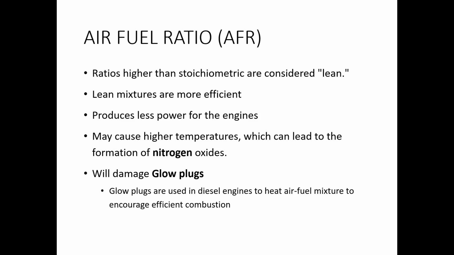The air fuel ratios which are greater than the stoichiometric ratio are called lean mixtures. A lean mixture will have a lesser quantity of fuel and more quantity of air. For example, if the ratio is 16:1 or 18:1, all these ratios greater than the stoichiometric ratio are called lean mixtures. Lean mixtures are used when the engine does not operate under load conditions. So it produces only very little power.